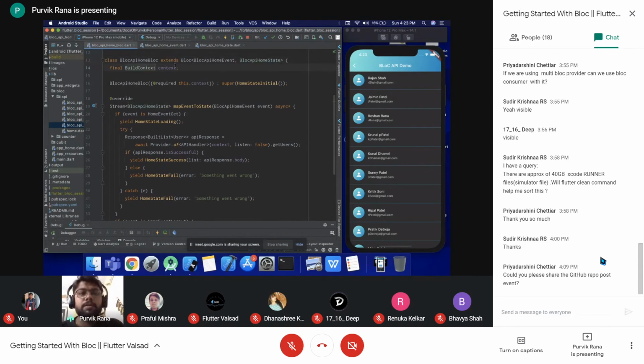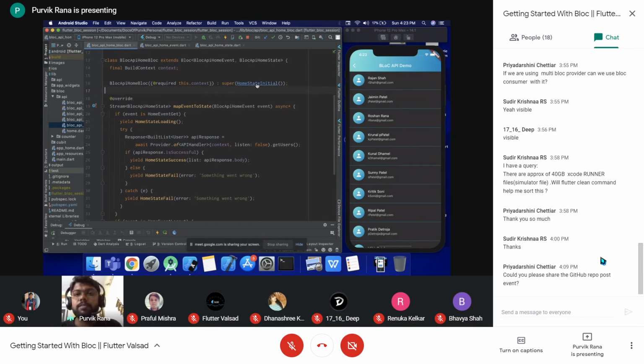So here, going forward, it will have a context. This context that I have passed is required for the API calling over here, so I'm not going deep into that. But if you want to pass a parameter to the block, then you can define it over here and have it within the constructor itself. And you can call the super with the initial state, which is the home state initial.